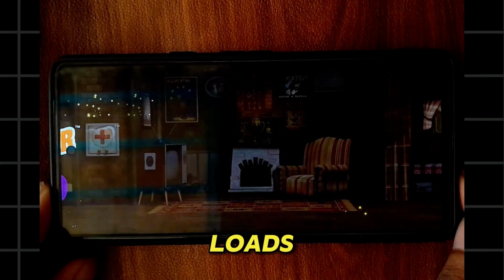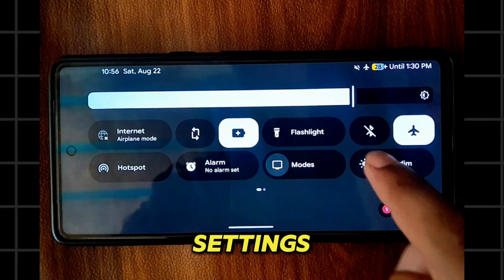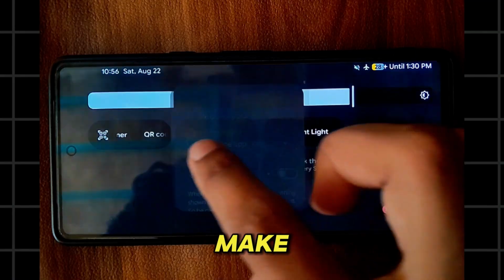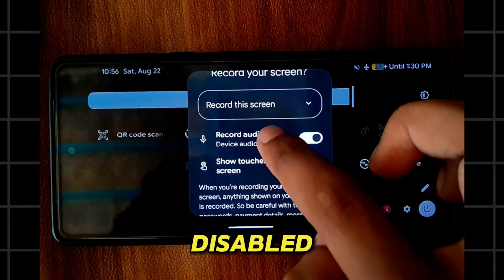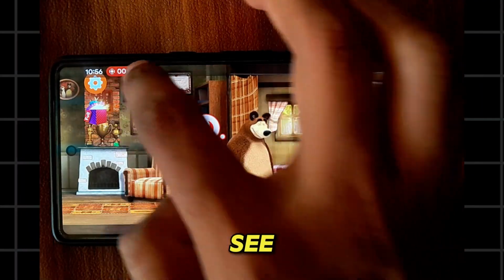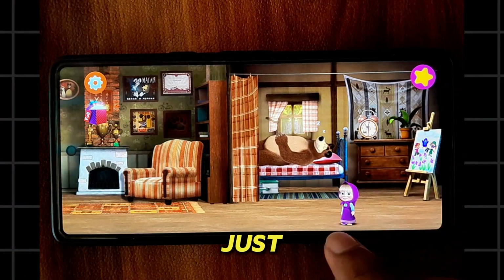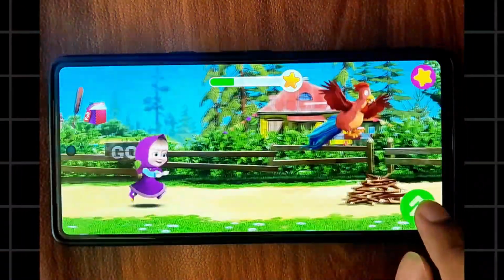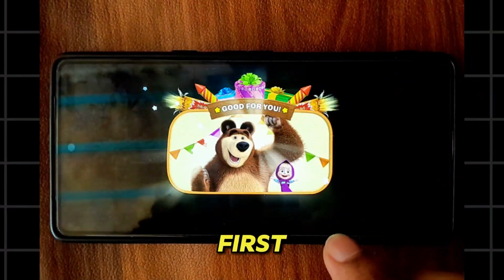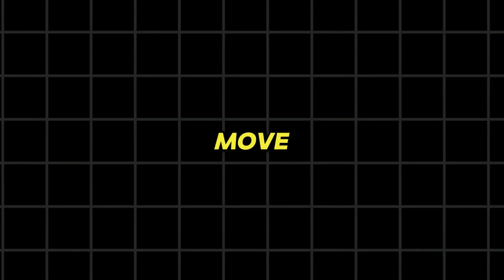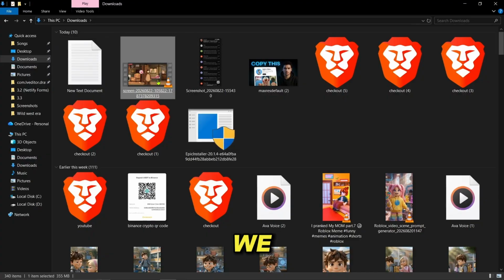Once the game loads, open your quick settings and find the screen recorder. Make sure record audio is enabled and touch indicators are disabled. Now, as you can see, screen recording is turned on. We just play the game as usual. The first level is complete, so let's move to the next screen. Here's the video we recorded.